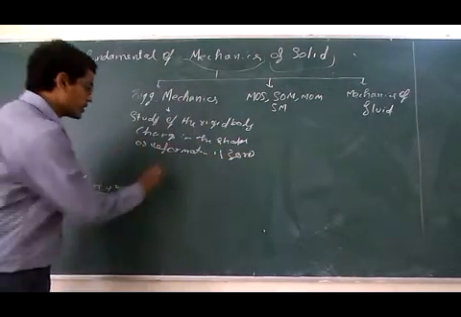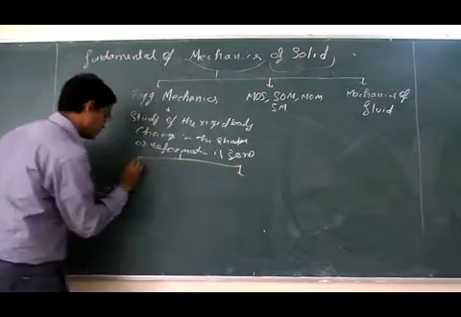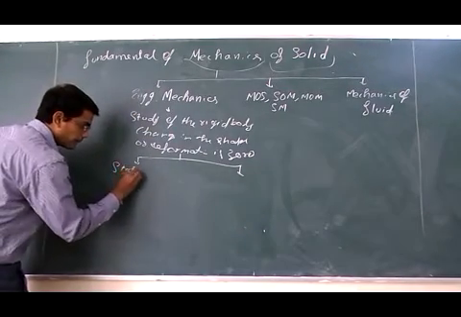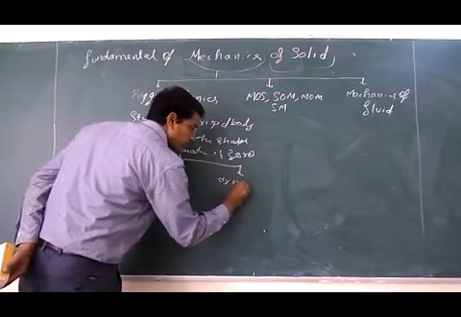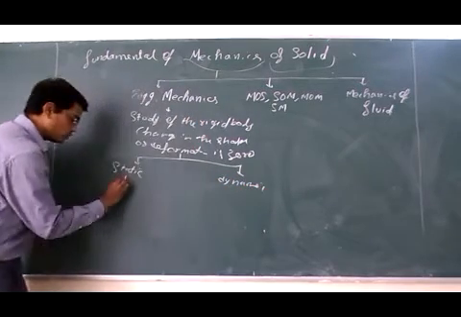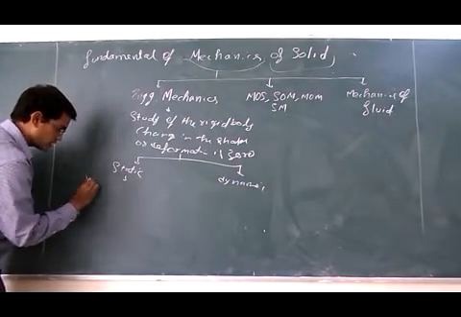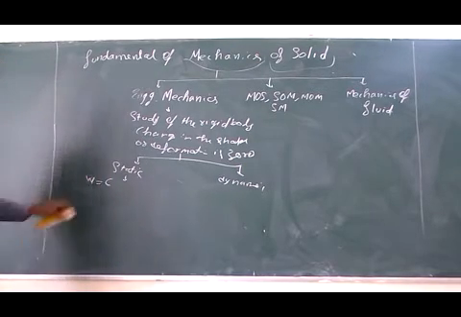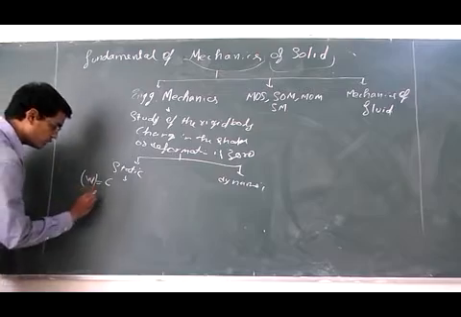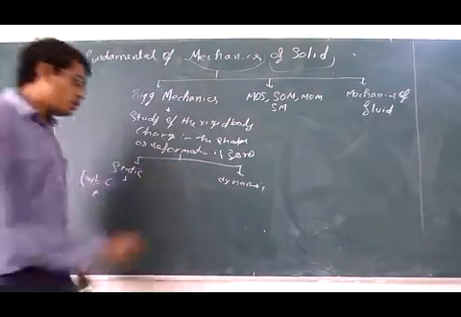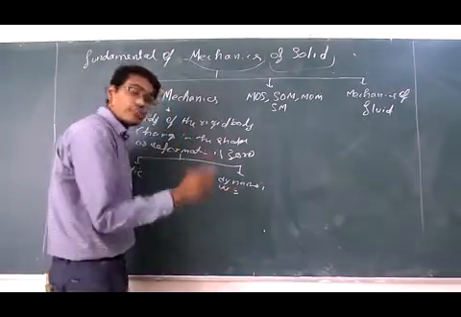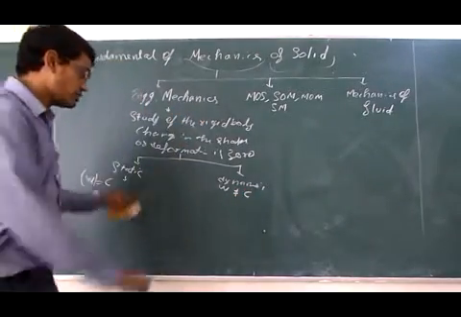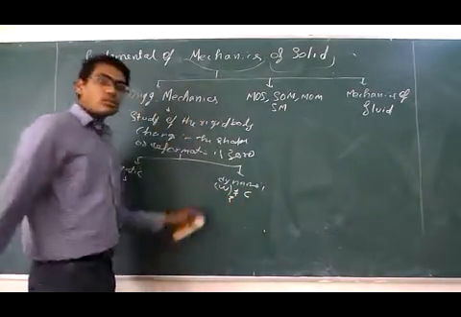Now our engineering mechanics is divided into different categories: static and dynamic. Static is where the load does not vary with respect to time, which means the load is constant with respect to time. In case of dynamic, the load is varying with respect to time, which means it is not constant.